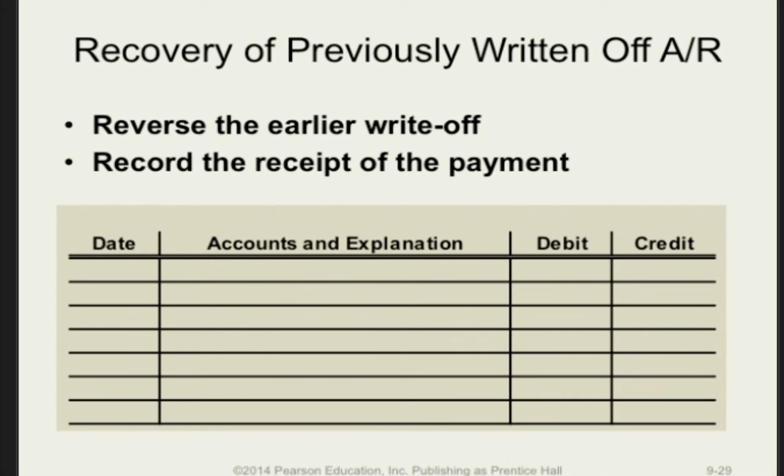Even though customer accounts are sometimes written off, the customer may still feel an obligation to pay the amount owed. If at some future date the customer is able to send in the original payment, the company will have an accounting problem. How does the company receive a payment for an account that no longer exists? The solution is a two-entry approach that first reverses the earlier write-off and second records the receipt of the payment against the newly reinstated account receivable.